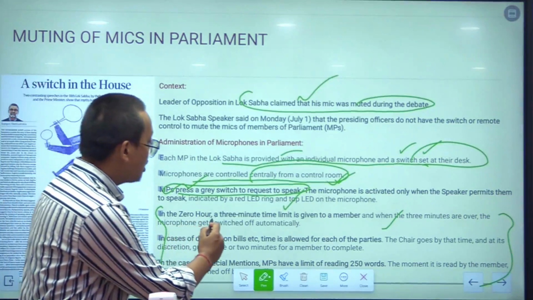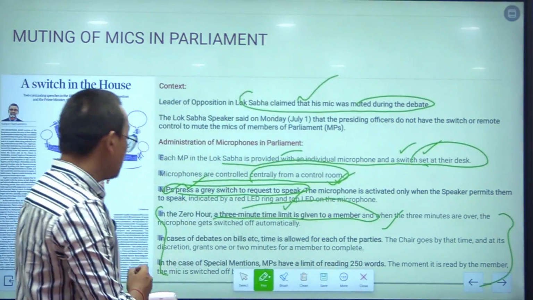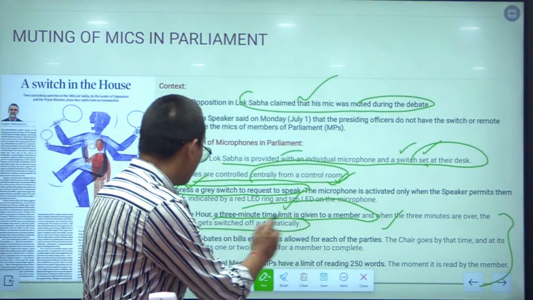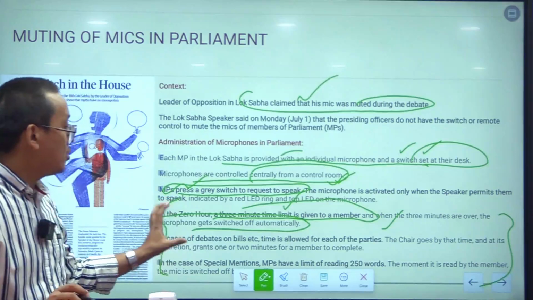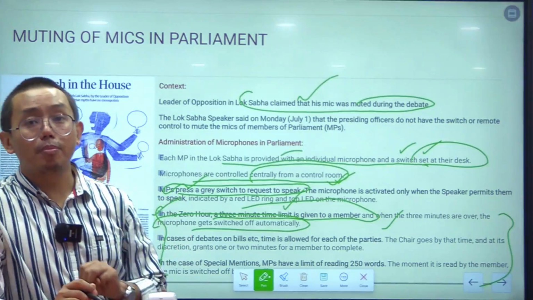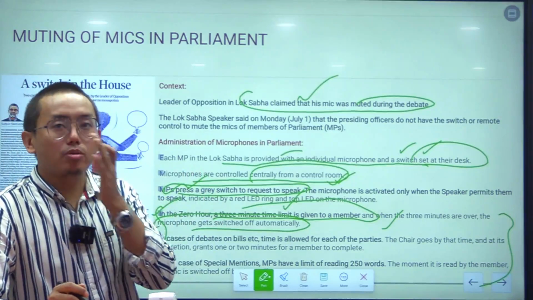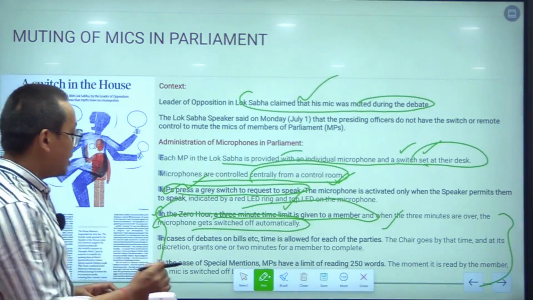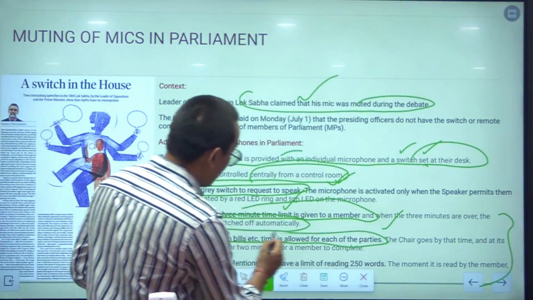In Zero Hour, a 3-minute time limit is given to the member, and when 3 minutes are over, the microphone gets switched off automatically. So, this is an important point. So, in case of Zero Hour, 3 minutes will be given to the member. ये प्रीलिम्स के लिए भी एक इम्पॉर्टेंट पॉइंटर है, you have to know this point. And in cases of debates on bills, time allowed for each of the parties.